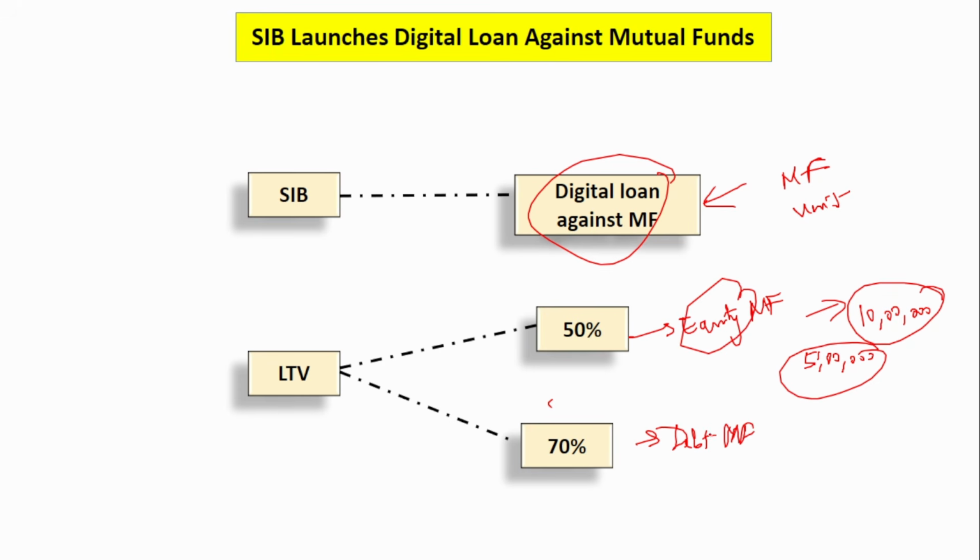In case of debt mutual fund, the risk is comparatively lesser, so the LTV is higher, that is 70%. So if the debt mutual fund is 10 lakhs, how much will the LTV be? The LTV will be maximum 7 lakhs. Remember, South Indian Bank has launched this digital loan against mutual fund. The LTV is 50% for equity mutual fund and 70% for the debt mutual fund.